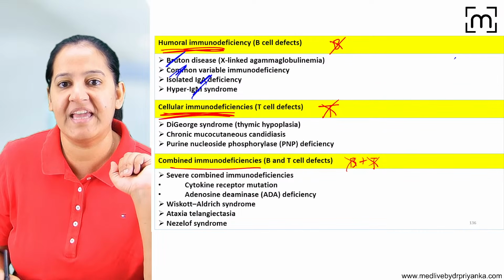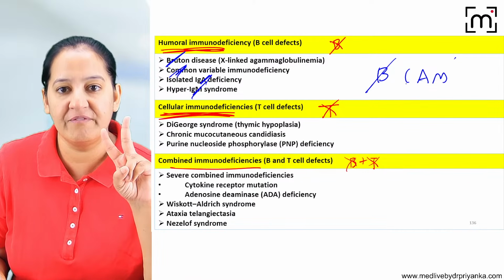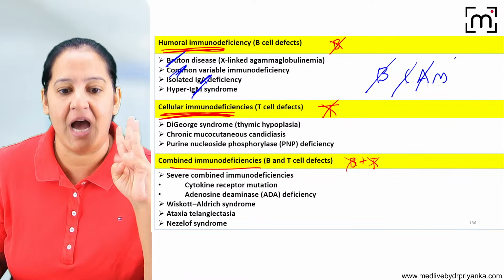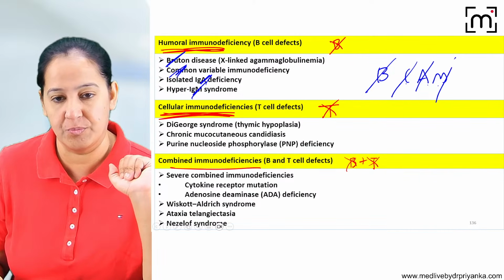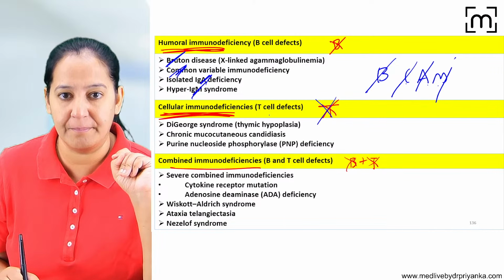So say BCAM. So say the full form: Bruton, common variable immunodeficiency, isolated IgA deficiency, hyper IgM syndrome. So learn that. Now the T cell deficiency, the cell-mediated immunodeficiency.